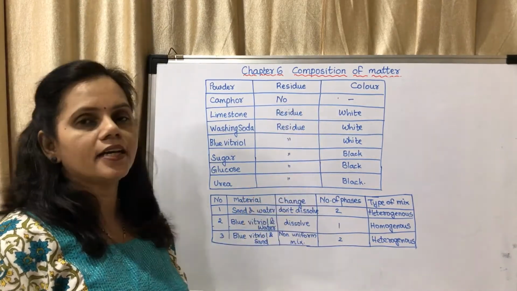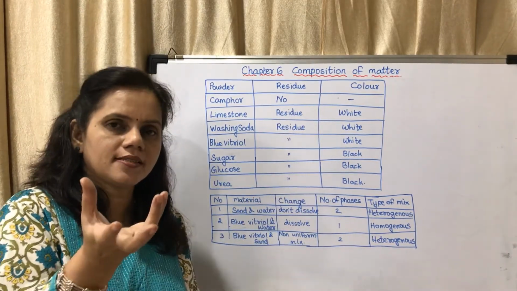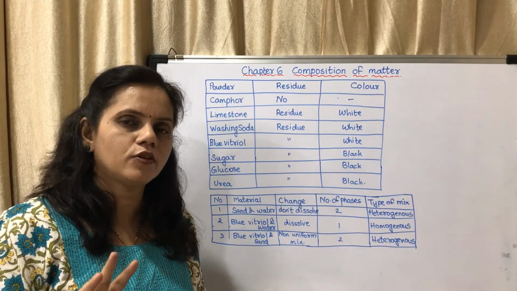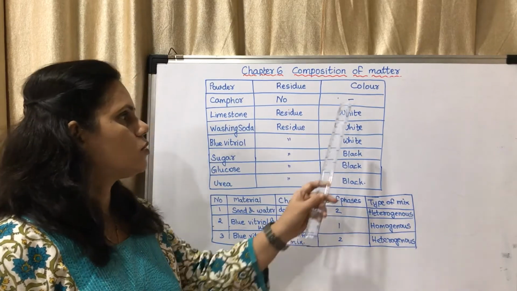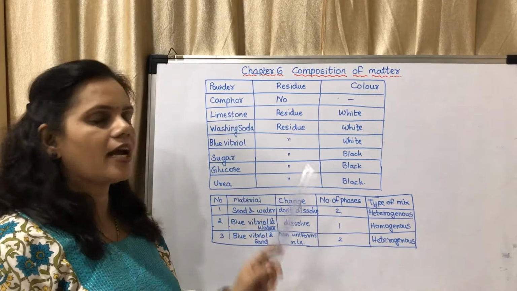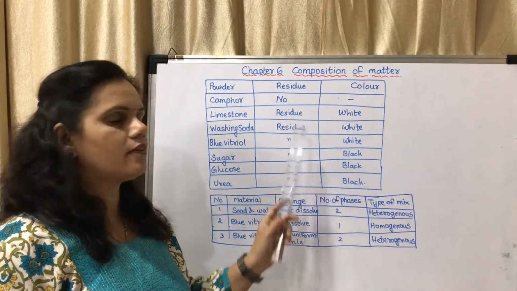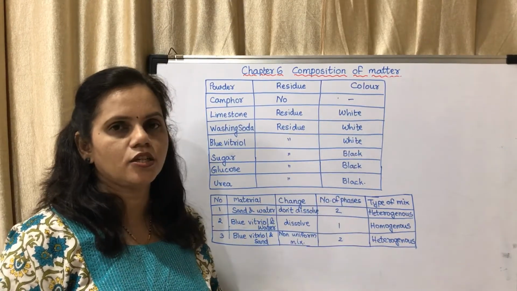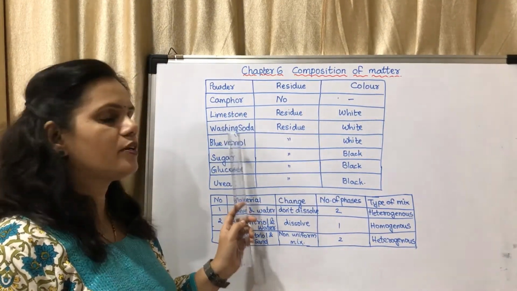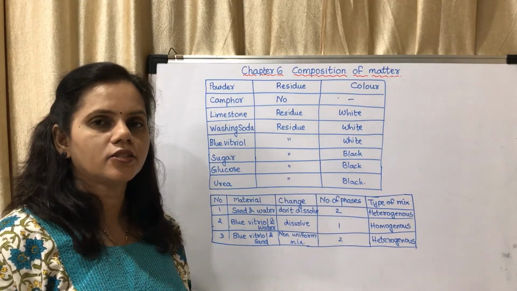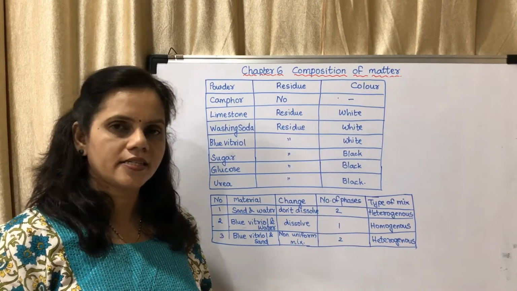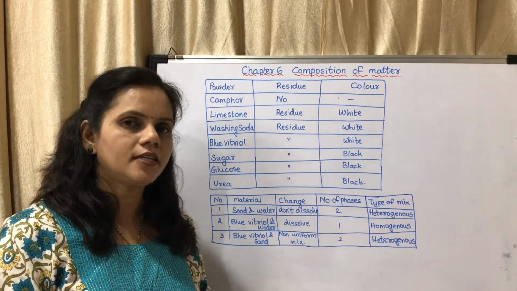So will there be any residue left? Residue means something which is left back. Nothing will be left back if you burn camphor, so the color is blank because there is no residue left. If you burn limestone, there will be a white colored residue left back in the evaporating dish. If you burn washing soda, which is sodium carbonate, there will be a white colored residue left back in the evaporating dish.